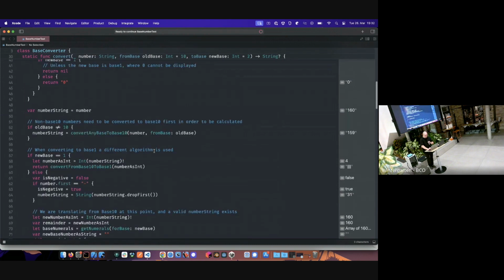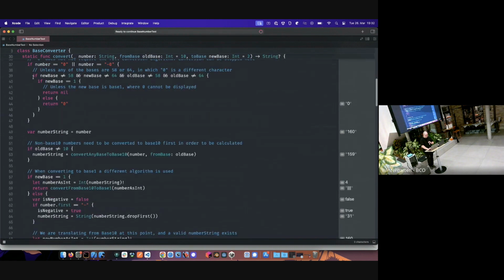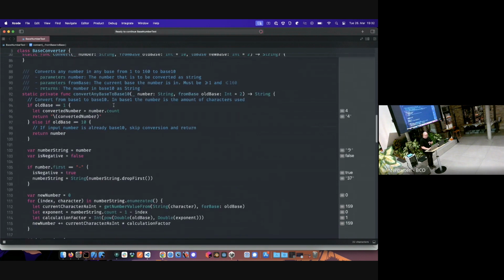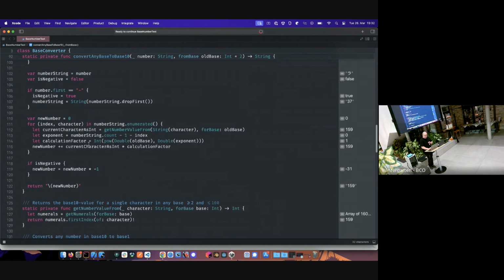And let's go through this right now here. I'm going to skip the housekeeping stuff. That's not interesting. So we need to convert any base that we put into here into base 10 first, so that afterwards we can convert this from base 10 to any other base. And if we go to a function that says convert any base to base 10, here it is.